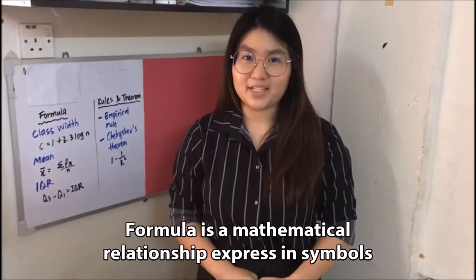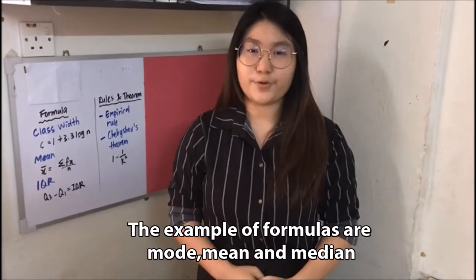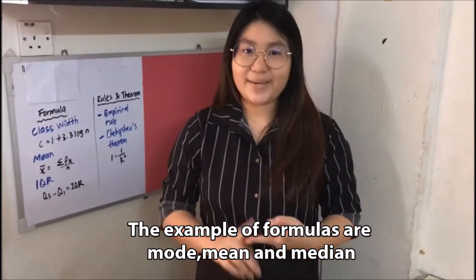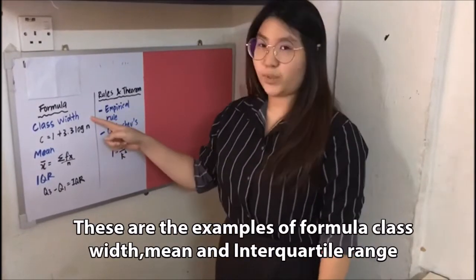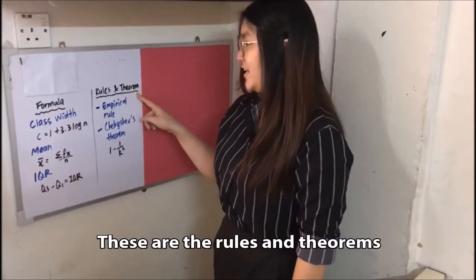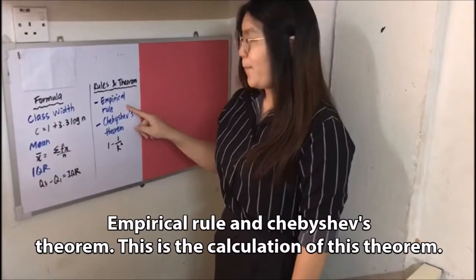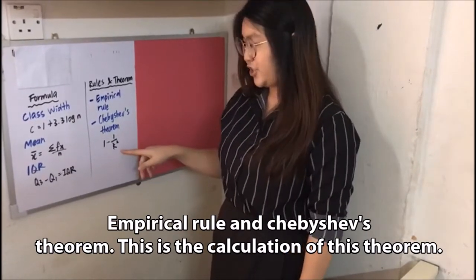A formula is a mathematical relationship expressed in symbols. Examples of formulas are mode, mean, and median. These are also examples of formulas: class width, mean, and interquartile range. These are the rules and theorems: the empirical rule and Chebyshev's theorem. This is the calculation of this theorem.